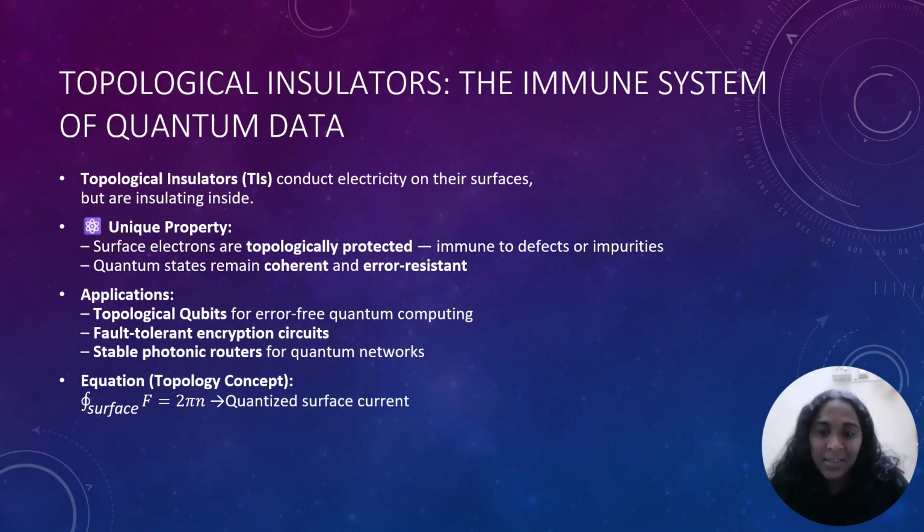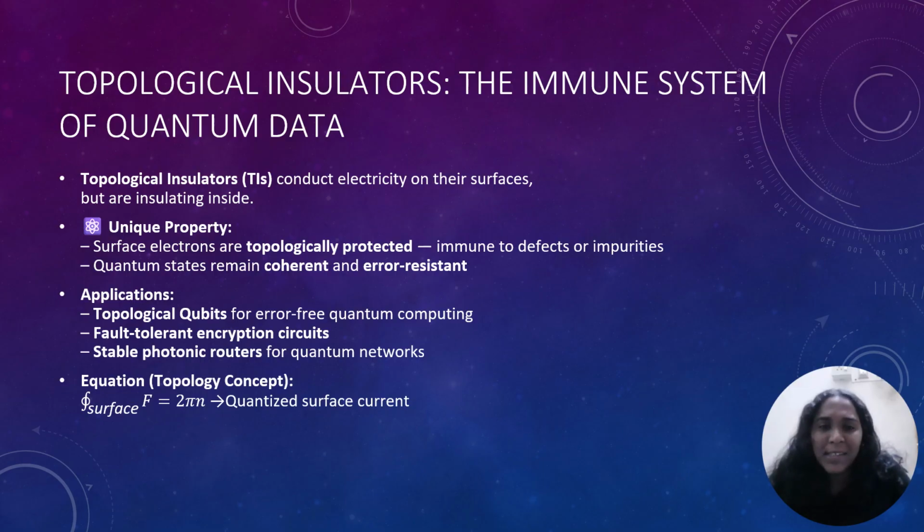Topological insulators, the immune system of quantum data. This is one of the most futuristic areas of material science. Topological insulators have a fascinating property. The interiors block electricity, but their surfaces conduct it perfectly. What makes them revolutionary is that their electronic states are protected by topology, a branch of mathematics describing geometry that can't be easily changed.